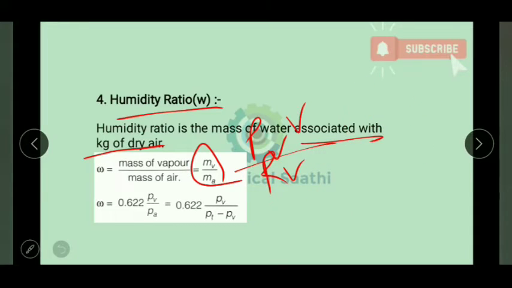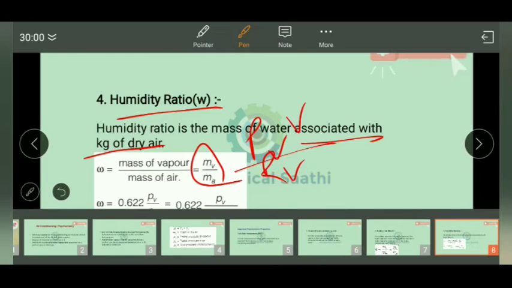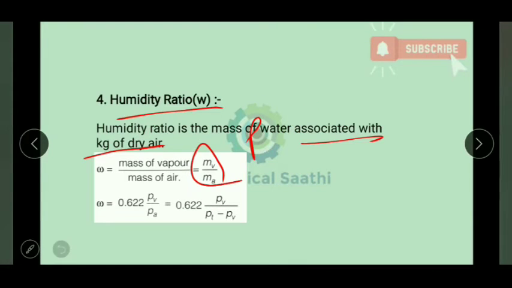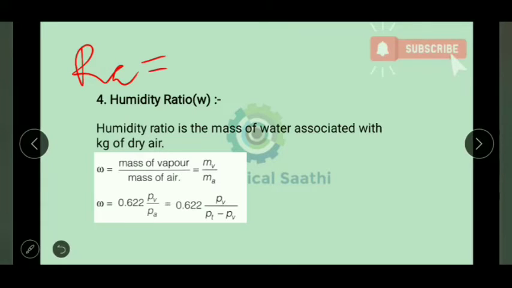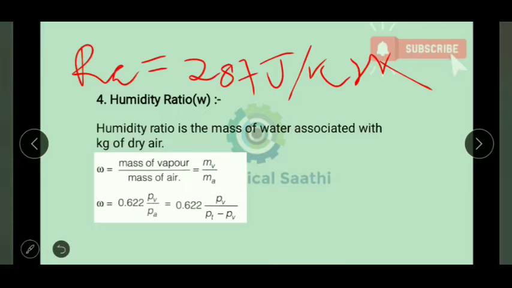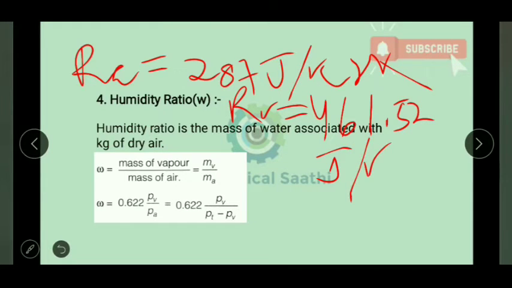Let us remember and write down those values over here. The real gas constant for air, Ra, we know is equal to 287 joule per kg Kelvin. Another R, that is Rb, the real gas constant for water vapor, is equal to 461.52 joule per kg Kelvin.